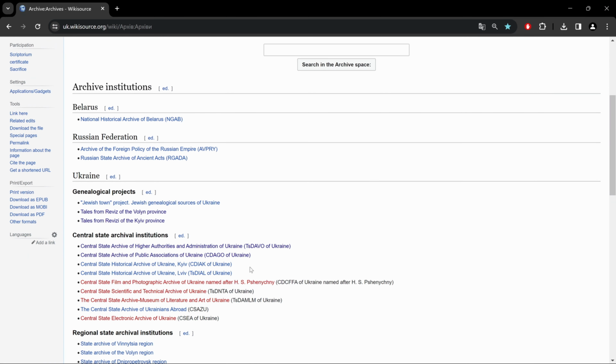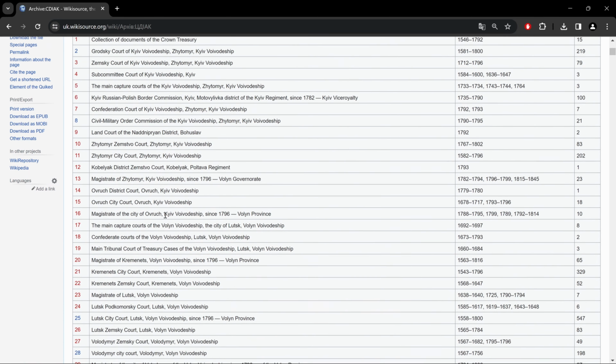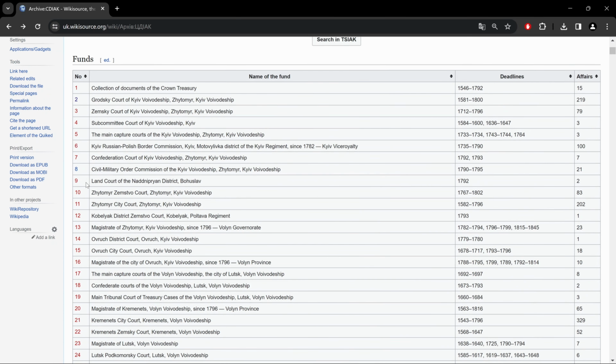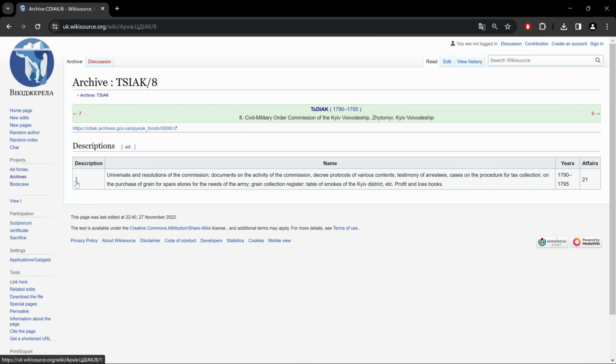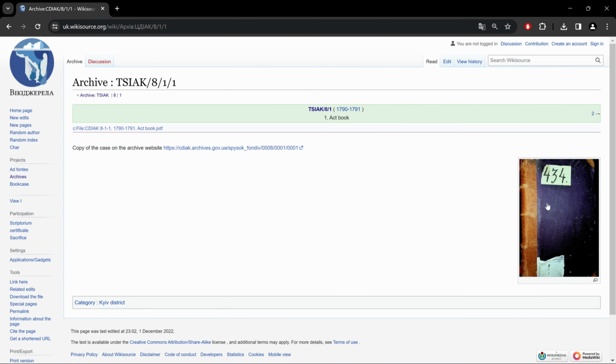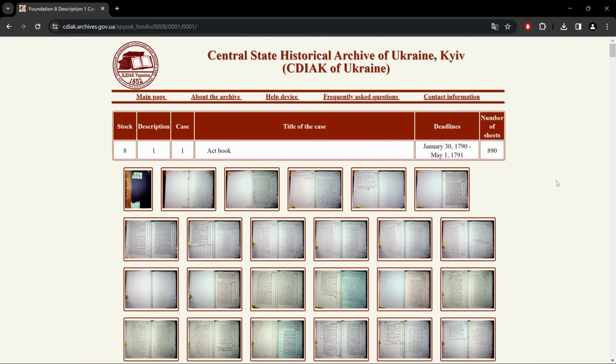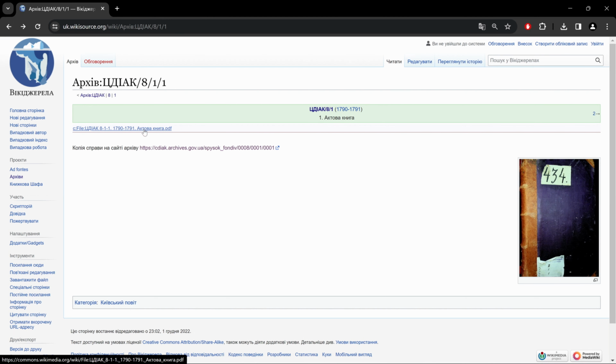And let's go to the CDIAC. Now here, most of them are red too, but if I go to some of the blue ones, like in this case, if I go to font number 8, description 1, our case numbers are blue, and if I click on one of those, it brings me to that record book. And notice up here we have a link. If I were to click on that, it brings me to those records on the official CDIAC Archives webpage. And as you see here, the blue book number 434, it's this book.